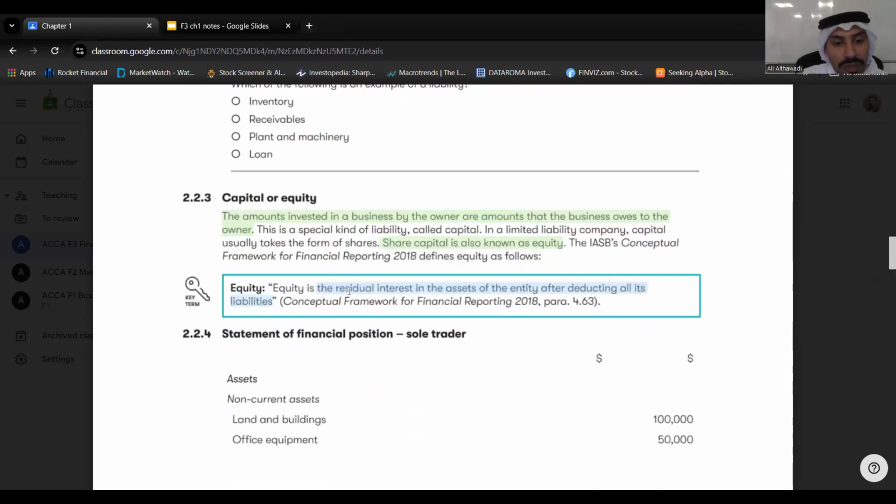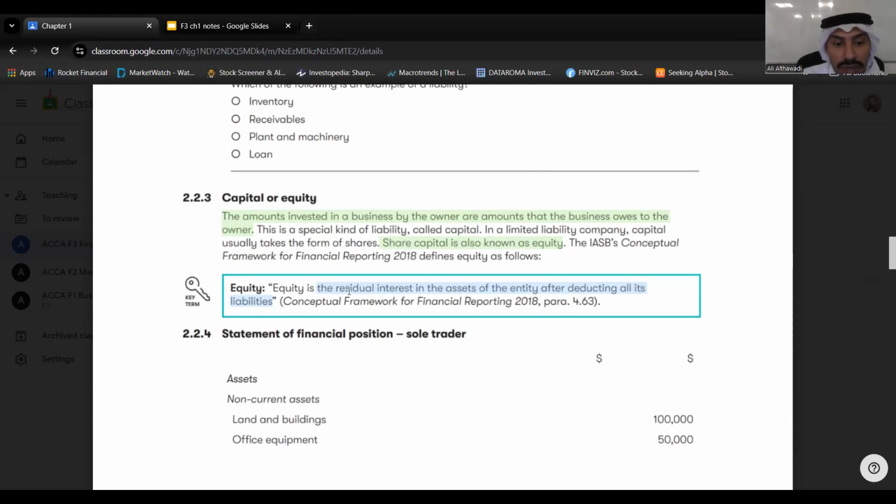Equity, we have covered equity. Now here the definition of equity, residual interest in the asset of entity after deducting all its liabilities. So the idea here is when a company goes bankrupt, okay, and it got funded by the owners, the equity owners, and lenders, liabilities. So who has the first right on the asset of the company?